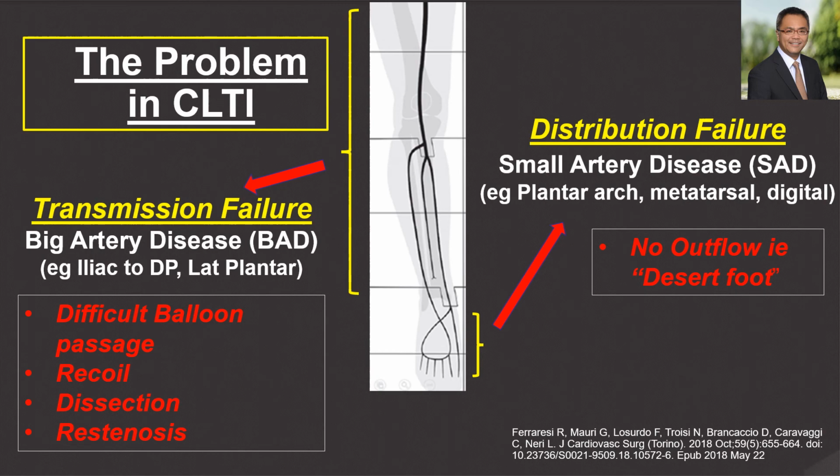One is that of a transmission failure due to big artery disease, resulting in difficult balloon passage, recoil, dissection, and restenosis. The second issue is that of distribution failure due to small artery disease, which involves arteries into the plantar arch, metatarsal, and distal vessels. This leads to the scenario of no outflow, or the desert foot.